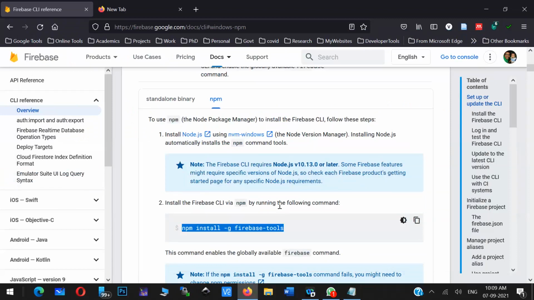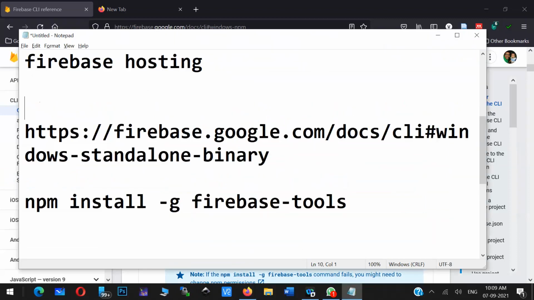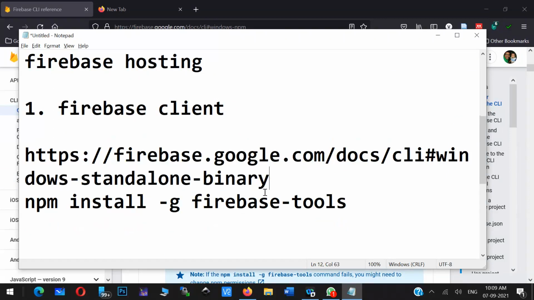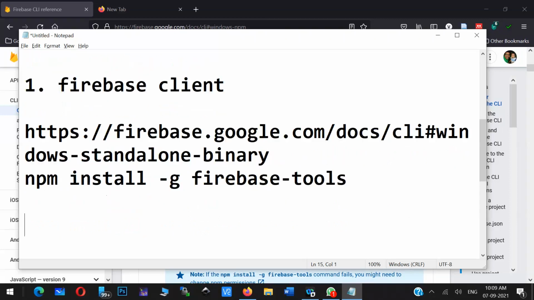So this is the first thing you have to do. First thing is what? Firebase client installation. This is what we have to do, first step. This tool is used to communicate with Firebase, you see. That is what you basically do with this particular client tool.